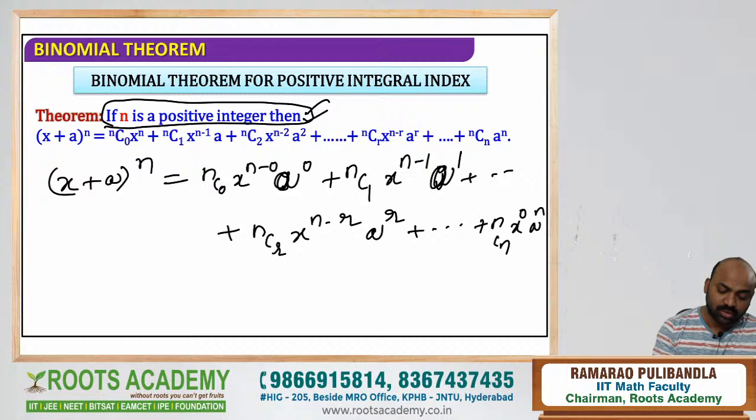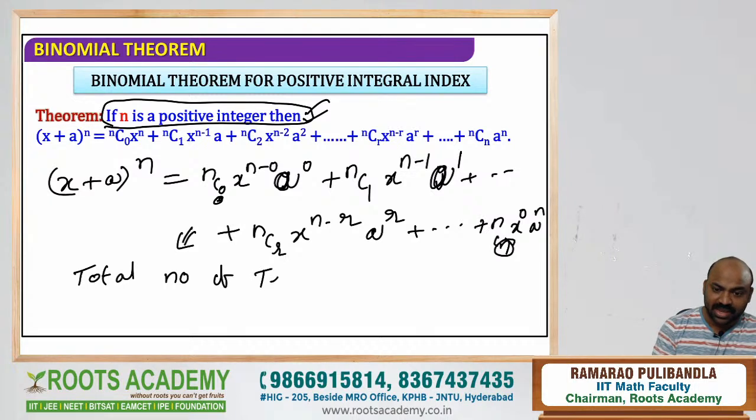But here what you have to learn is that I am taking r from 0 to n. So 0 to n means the total number of terms, observation 1, the total number of terms is nothing but how many, dear students? n plus 1. The total number of terms in this is n plus 1.